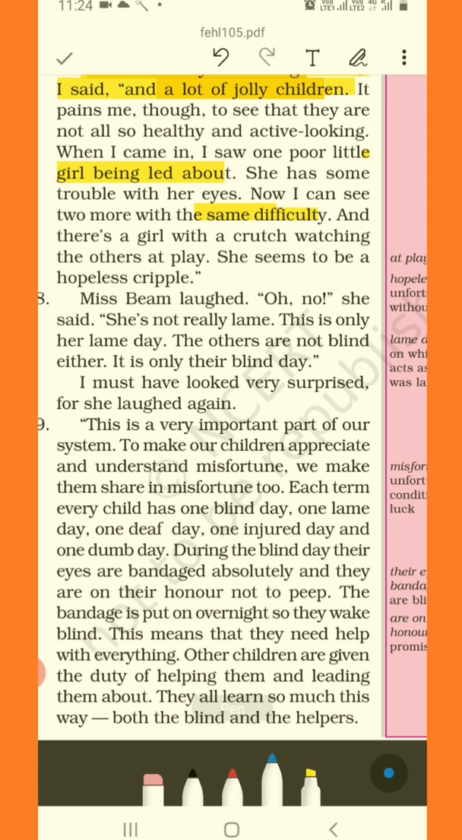And then he says, "There is a girl with a crutch watching the others at play." So she is watching the others as they are playing. "She seems to be a hopeless cripple." My God, he's using a very harsh word, right? He says she seems to be a hopeless cripple.